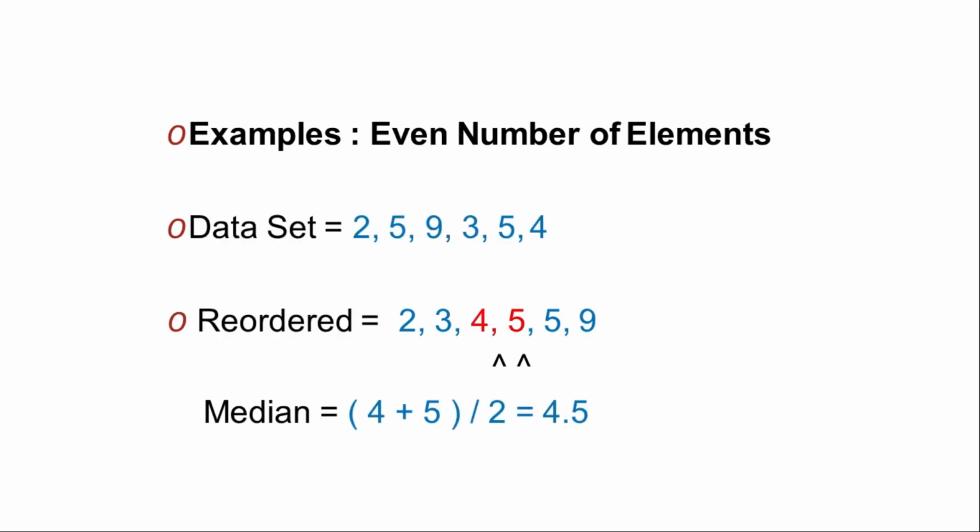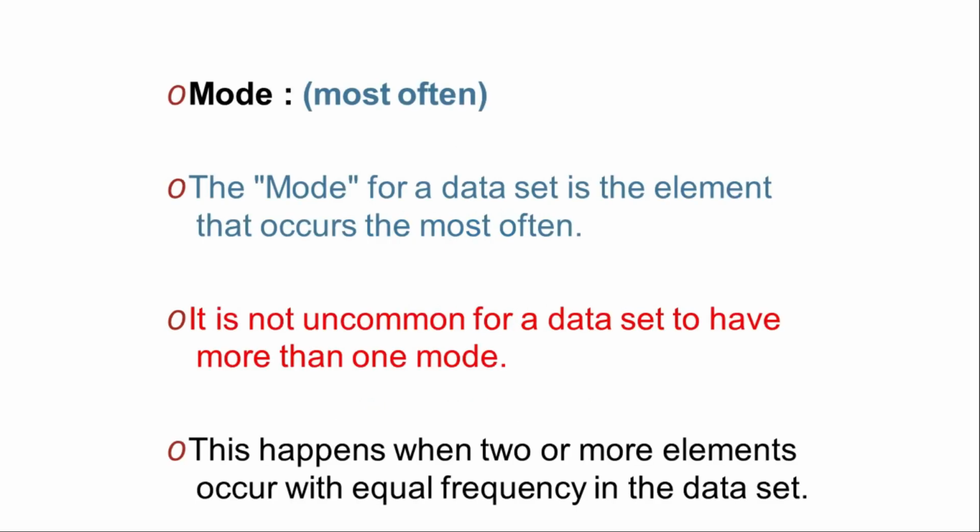Now for an even number of elements. So for an even number of elements, if the data set contains 2, 5, 9, 3, 5 and 4, and you reorder them in ascending order, you will write 2, 3, 4, 5, 5, 9 and the middle ones are 4 and 5. So add them, 4 plus 5, and divide it by 2. So the median will be 4.5.